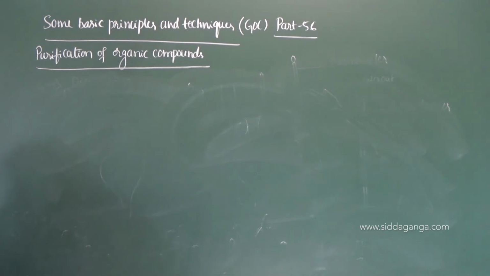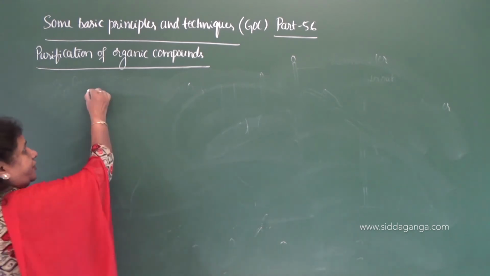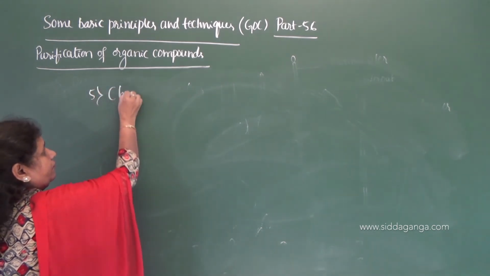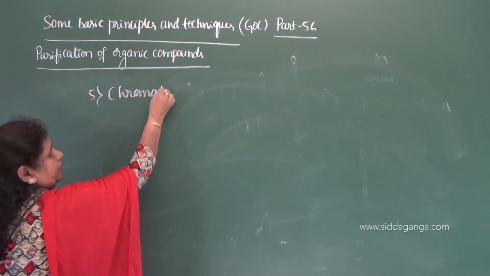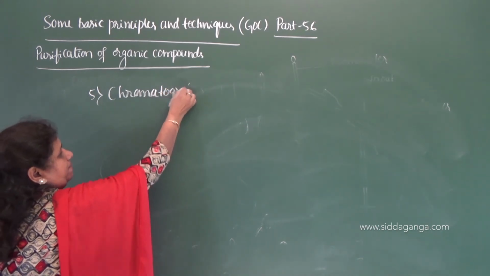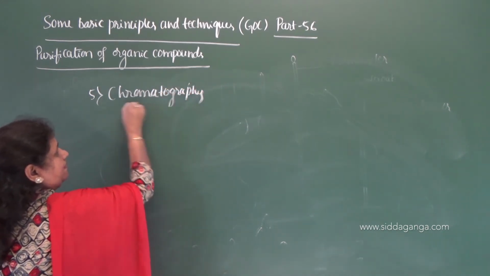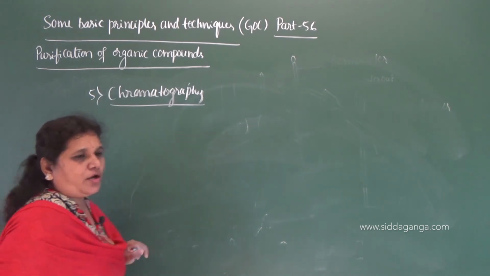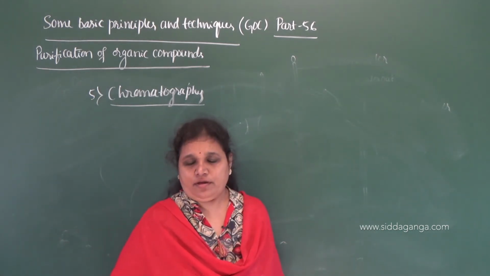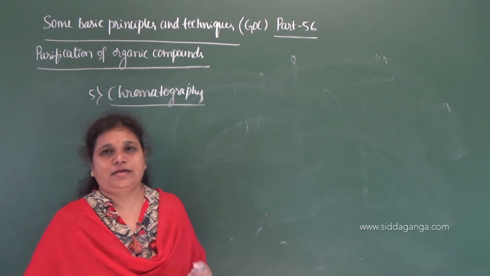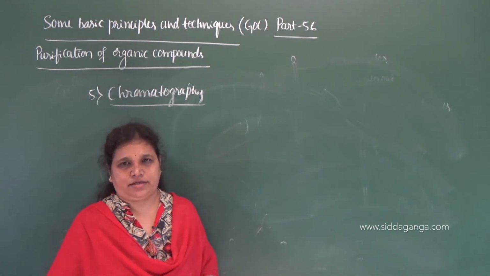So the last method for the purification here is chromatography. Let's move on to chromatography here. Fifth one, chromatography. So what do you mean by chromatography? Chromato means color, graphy means writing.